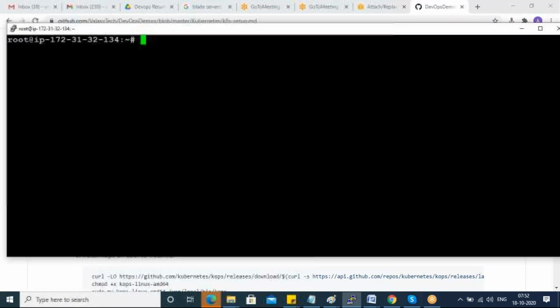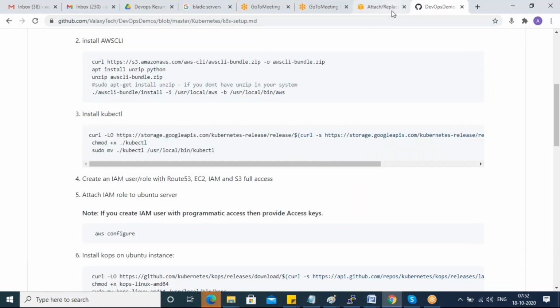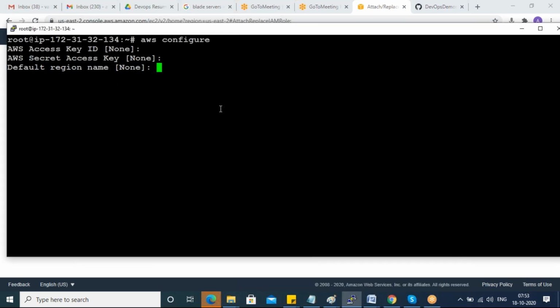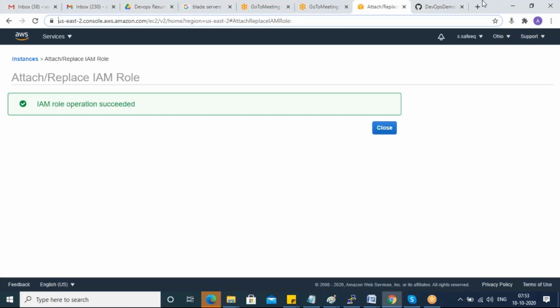Okay, so AWS configure. So I have to log in from here. AWS configure. No credentials required because I don't have credentials now. I already attached the role. So your region name, it's your wish, guys. Whatever project you are working for, the region name you have to give. Then table, anything, something JSON. Okay, so done. I logged into my AWS account now.